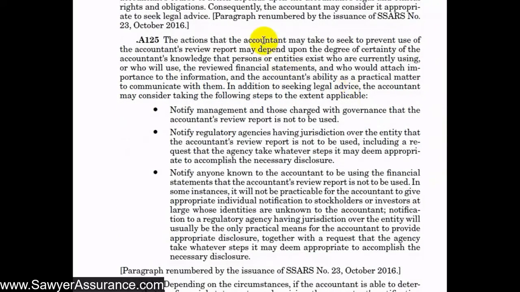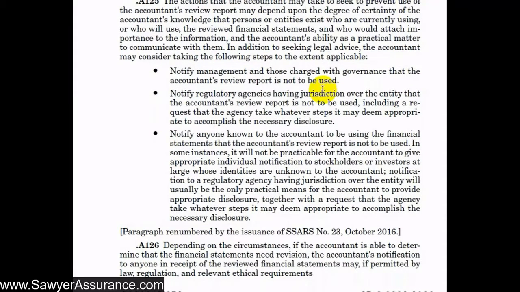So we need to make sure of the legal requirements before we take any certain actions. But we do have some actions that we could take to prevent the use of the review report, and those actions might depend on our degree of certainty of our knowledge that persons or entities exist who are currently using or will use the financial statements, who would attach importance to that information. And to that end, we might consider taking the following steps. To the extent applicable, we might notify management and those charged with governance that the accounts review report is not to be used. Then we might notify regulatory agencies having jurisdiction over the entity that the accounts review report is not to be used. And finally, we might notify anyone known to us to be using the financial statements that the accounts review report is not to be used. And so this might be an individual notification to stockholders or investors, the regulatory agency, etc.